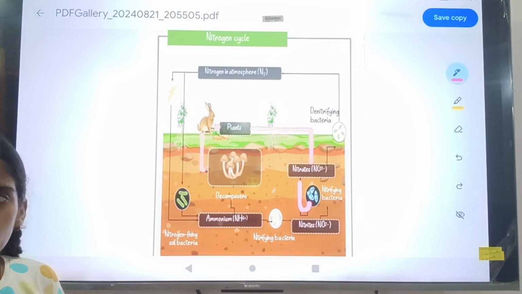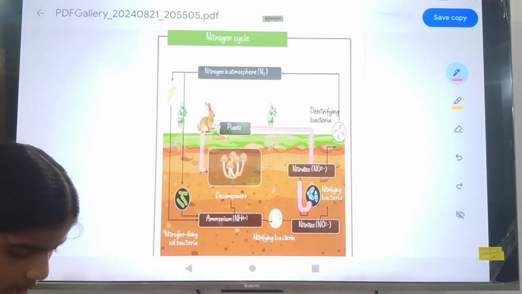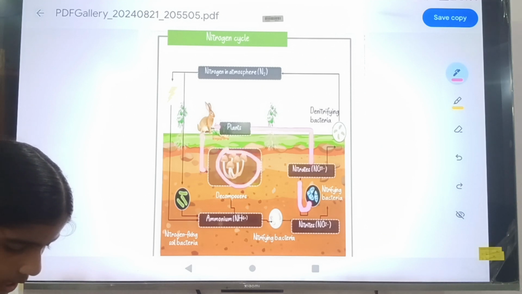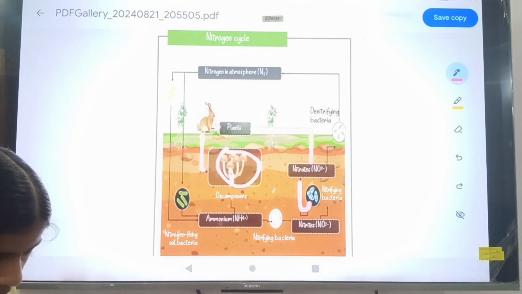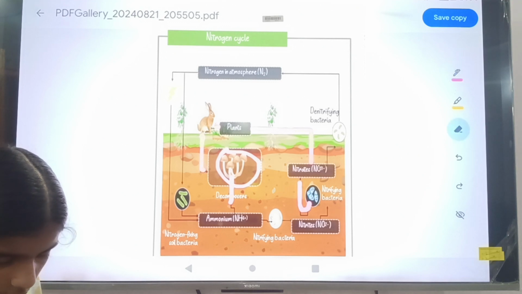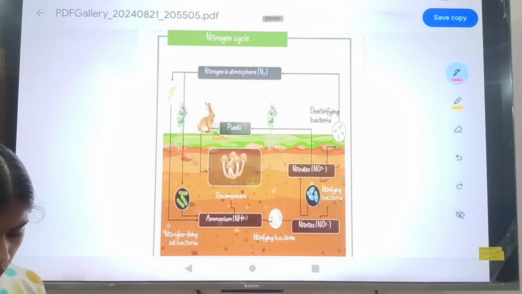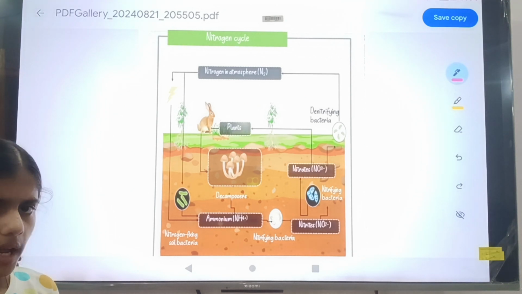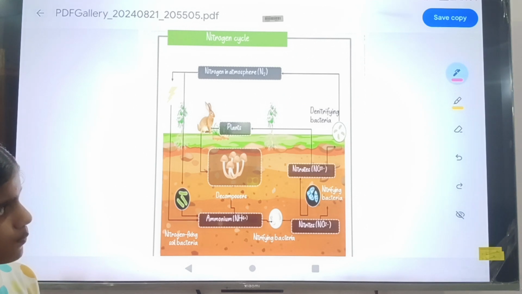You will see that many organisms die on the soil, so the decomposers decompose them. Then in the soil it changes into ammonium, and then the ammonium again changes into N2 gas. So this is the nitrogen in the atmosphere.